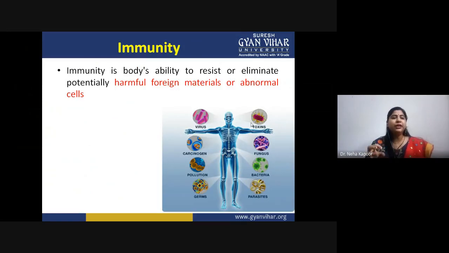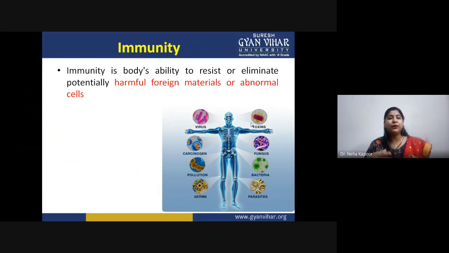So first of all, you need to understand the term immunity. Basically, immunity is our body's capability to resist or eliminate potentially harmful foreign material. They can be infectious microorganisms, toxic products, or many abnormal cells.